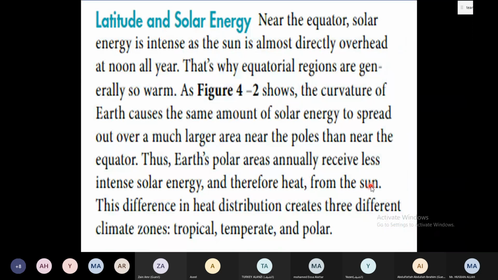Latitude and solar energy. The next factor affecting the climate is latitude and solar energy.